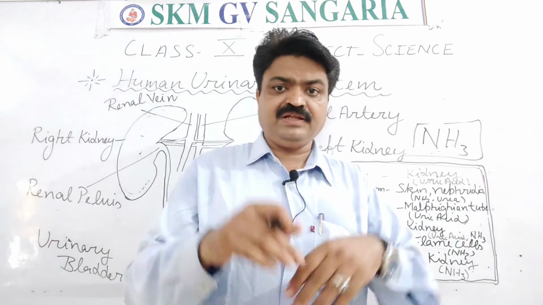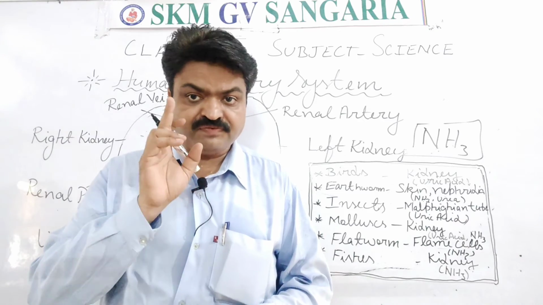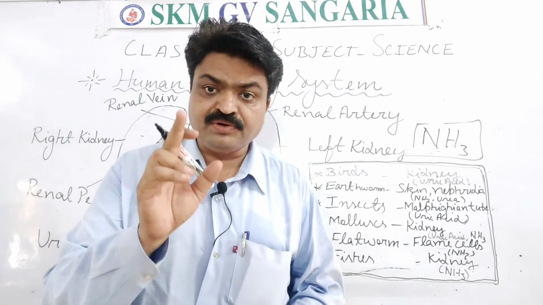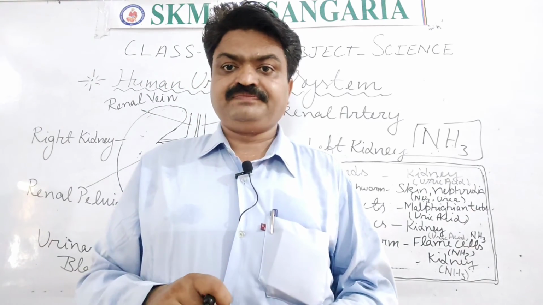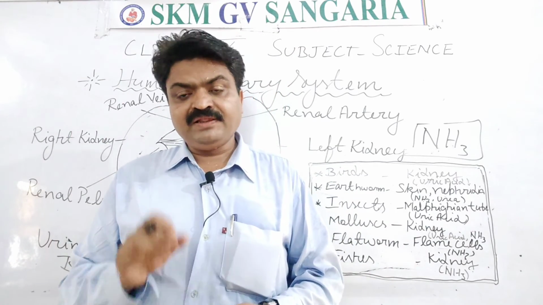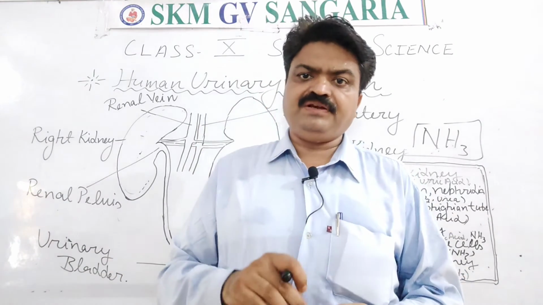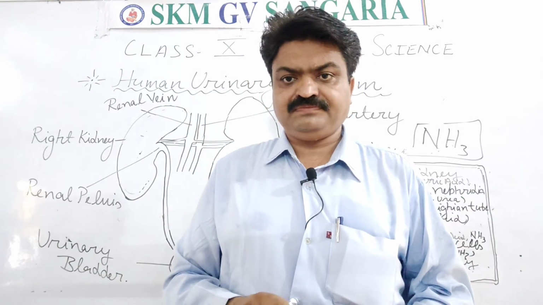Now where is urea produced, student? Urea is not produced in the kidney, it is produced in the liver. When protein is metabolized inside our body with the help of the liver, ammonia is formed.